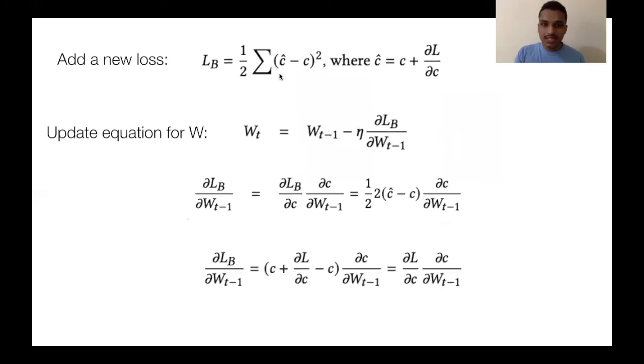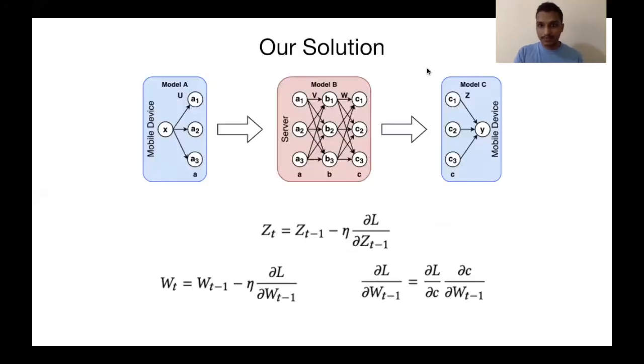The loss function L is basically (Ĉ minus C) the whole square, which is a mean square loss, and Ĉ is C plus ∂L/∂C. What this basically means is that the target for model B is to find the output C plus the gradient of output C with respect to the loss L. This gradient, we can derive from the final mobile device and send over the network. Although this adds a further communication cost, this seems to be the only way for us to create a solution that will enable us to update the weights of V and W.